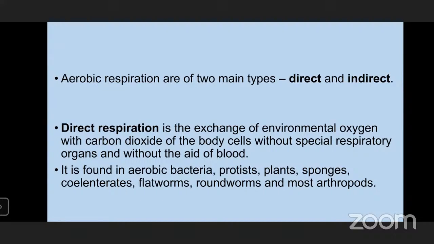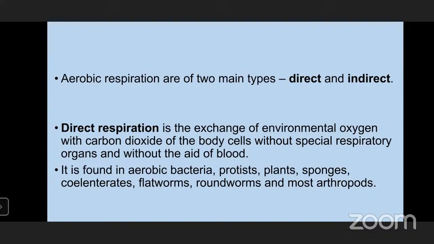The same thing is with coelenterates, like hydra and jellyfish, which belong to the phylum Coelenterata, also known as Cnidaria. The next one is flatworms. Flatworms belong to the phylum Platyhelminthes, like Planaria, Taenia solium, or liver fluke. All these are examples of flatworms.